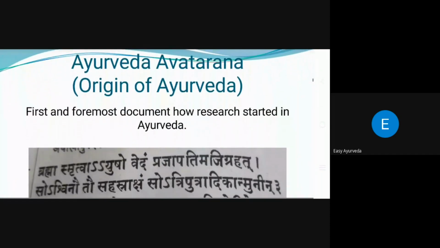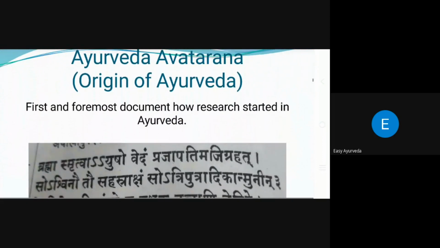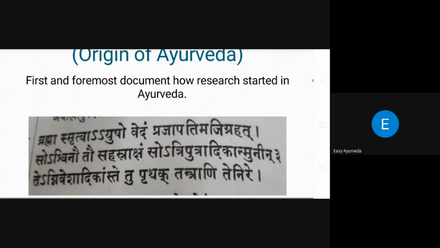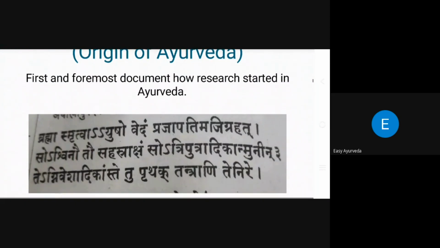And as in the last session, we have discussed Ayurveda Avatarana. This is the first and foremost document for the research stated in Ayurveda. As all of you know, Ayurveda was recalled by Brahma and transferred to Daksha, Daksha to Ashwini, Ashwini to Sahasraksha, Sahasraksha to Atriputra, and from there to all the Acharyas. This is how we started the research.